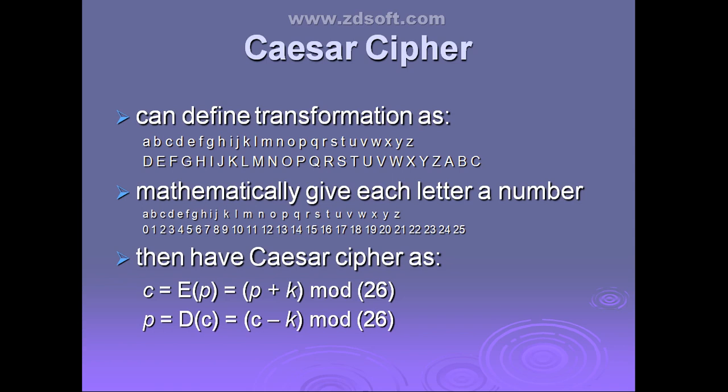Y is replaced with, after Y you have only one character, that is Z. So wrapping will be done. Z is followed by A, so Z, A, B. B is the third position letter. So Y is replaced with B. Then Z. After Z you don't have any character, so wrapping will be done. A, B, C. So Z is replaced with C. This is how exactly the Caesar cipher replaces each letter in the plain text with the letter standing 3 places further down the alphabetical order. Is that clear, guys?